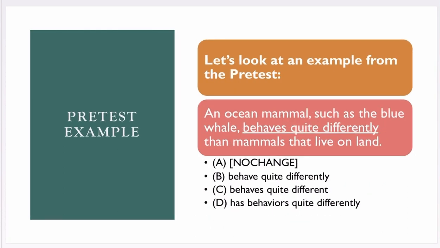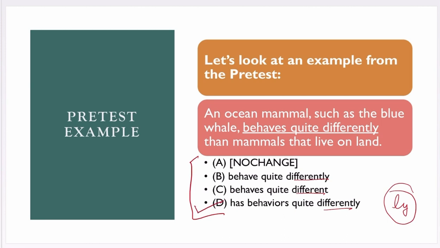Let's see another example to have more clarity. An ocean mammal such as the blue whale behaves quite differently than mammals that live on land. So we can probably tell this is an adjective adverb question. First of all, you must also identify what type of question we have over here. So if you see the options, you find differently, different, differently, means you have three versions of different. So with ly, you can identify that the type of question over here is an adverb or adjective question.